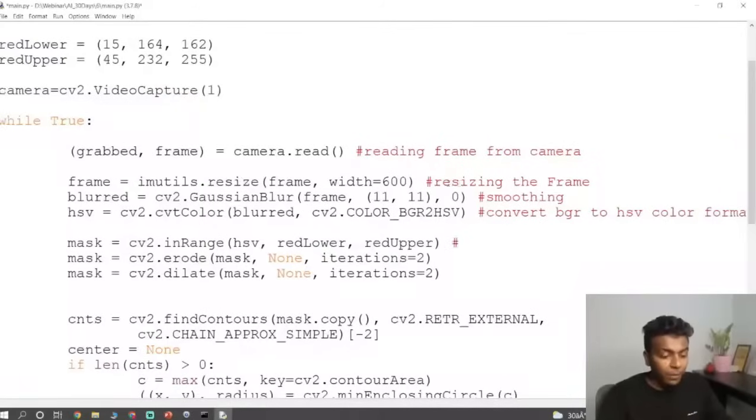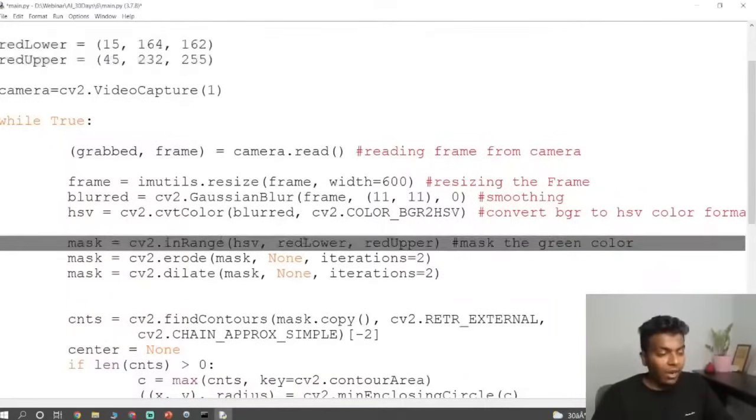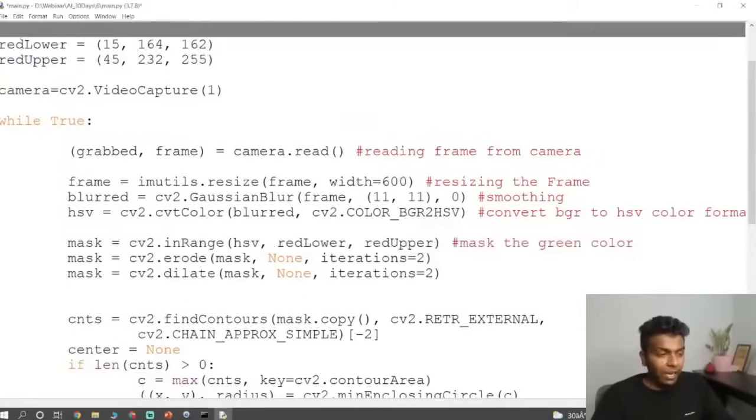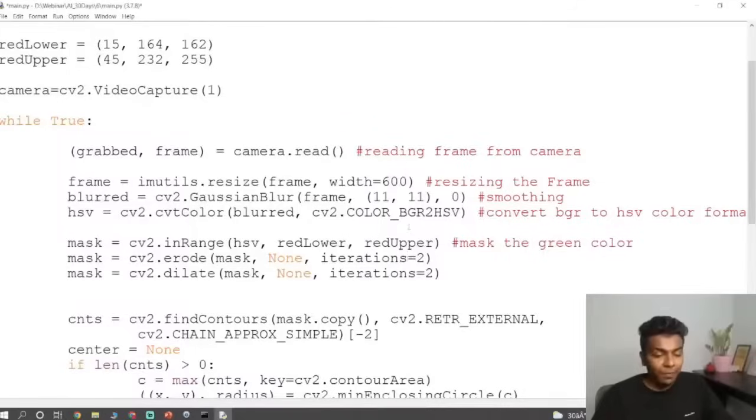Now it's time to mask the green color, because we have already specified the color code of my object, which I'm going to show. So that green color is going to be masked now. cv2.inRange of HSV, comma, red lower and red upper, which is going to be passed to mask that green color. We are just going to segregate only that green color.